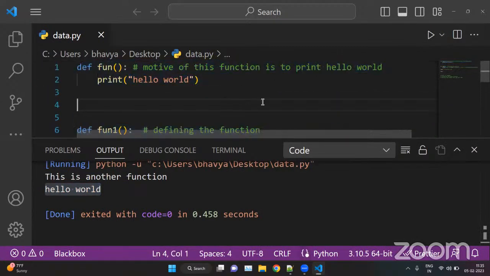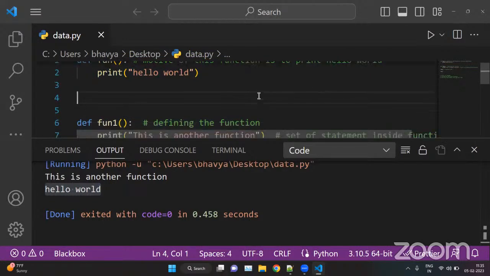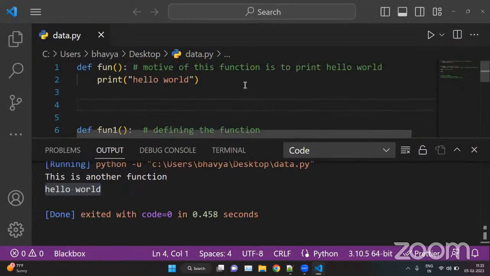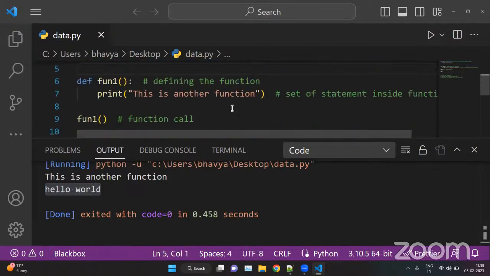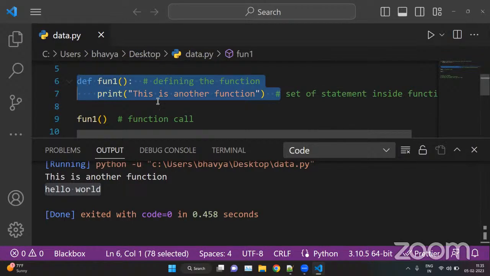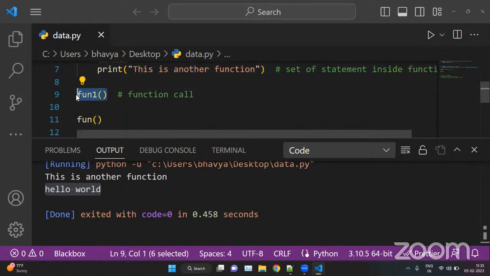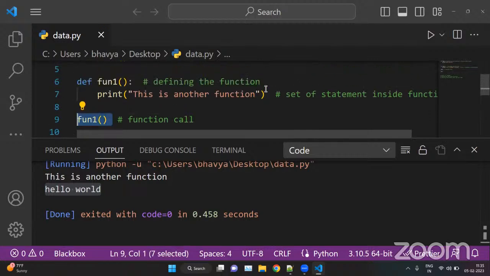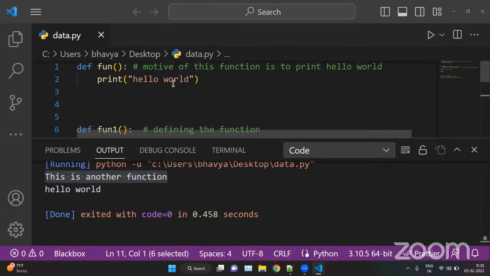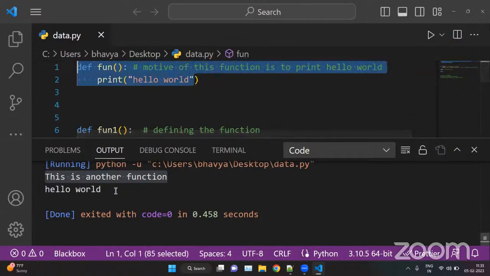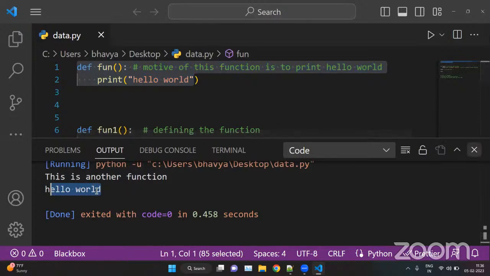Let's understand the flow of code here. The code flows from top to bottom. This is useless code, because this is just a function. We have to call it to use it. Here I'm calling fun1 first. The Python interpreter will check fun1, which is this one, so this will print. This is another function. Second, I'm calling fun, and here we get hello world. So this is how we can create functions and call them.